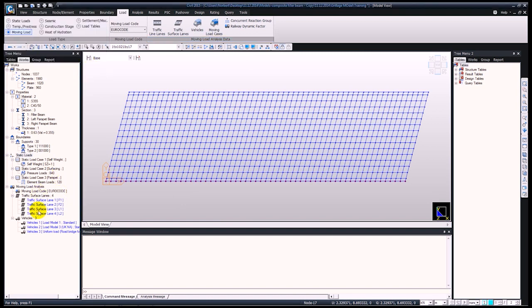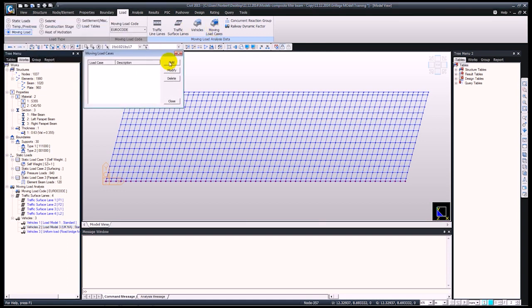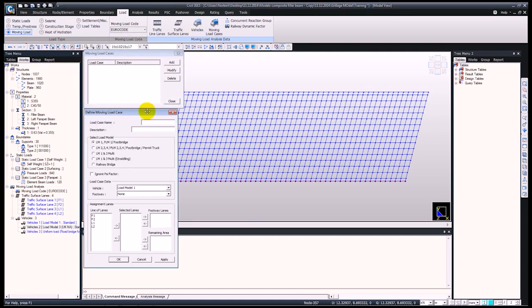Okay, so here you can see that we have our 4 lanes and our 3 vehicles defined. These are blue right now because they are not connected to each other. In order to connect them, we need to generate the moving load cases. So for that, just go on to moving load cases, add, and here just input moving load case 1,